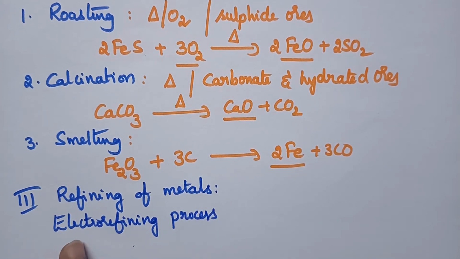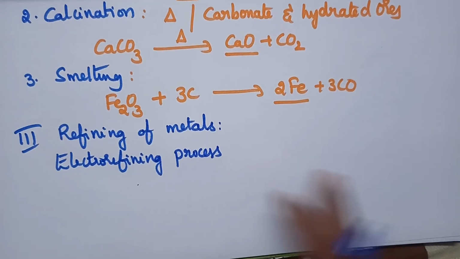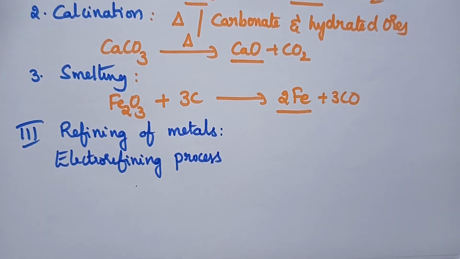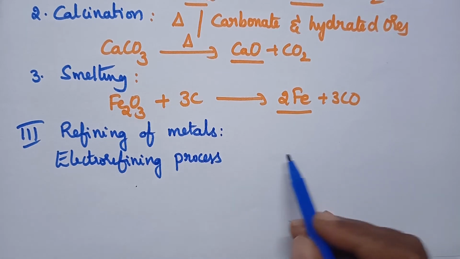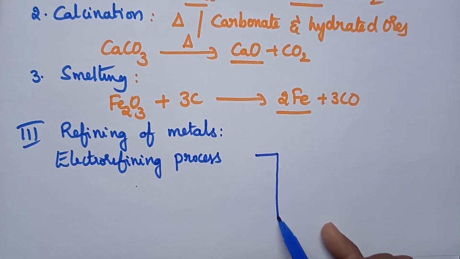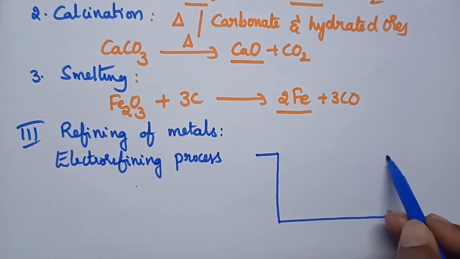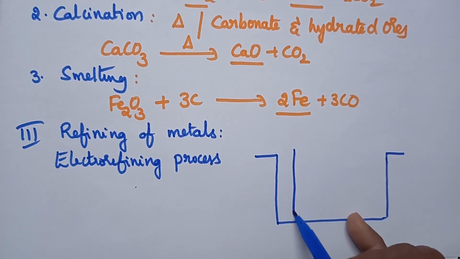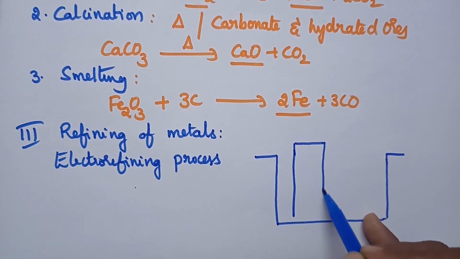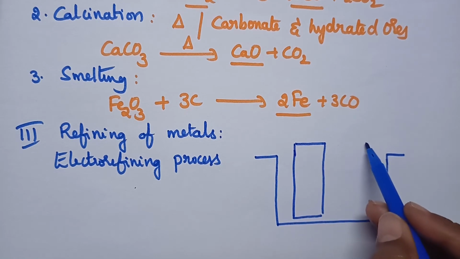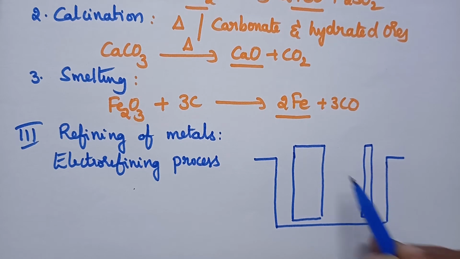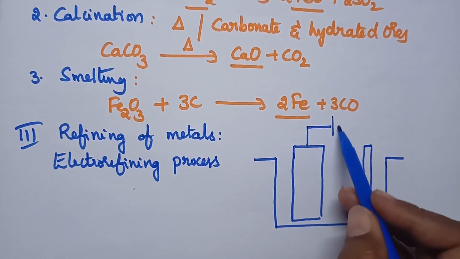Coming to the electro refining process, let us consider the electro refining of copper. Here we consider the impure metal to be purified as the anode, and it is always supported with the pure metal, and both are connected to the battery.